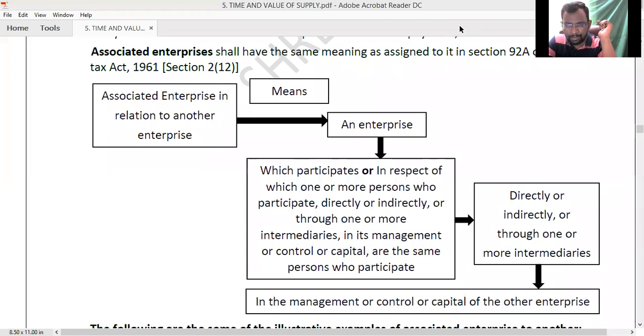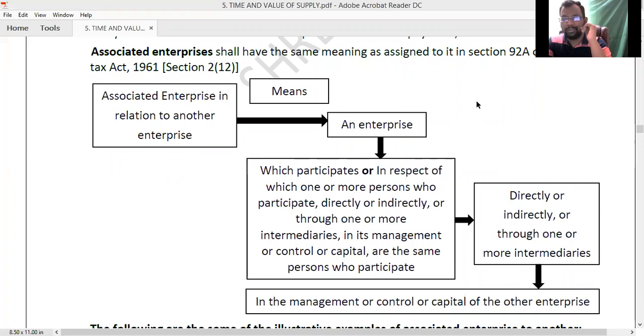Definition: Associated enterprise in relation to another enterprise means an enterprise which participates, or in respect of which one or more persons who participate, directly or indirectly or through one or more intermediaries in its management or control or capital, are the same persons who participate directly or indirectly or through one or more intermediaries in the management or control or capital of the other enterprise.